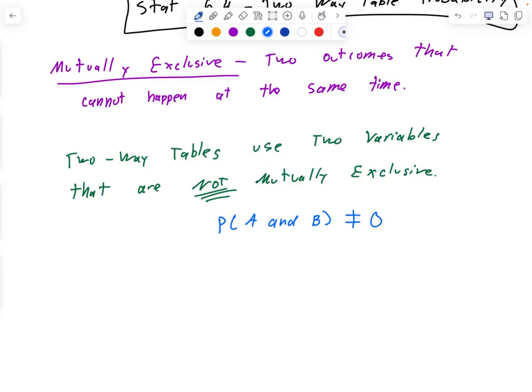So in the do now question, it was talking about skateboards and riding a bike. Bikes and skateboards. Can you do both? You can't ride a skateboard and know how to ride a bike? It's not 50-50, it's just that they both can occur. Can you take a math class and take an ELA class? Yes. Can you be a 12th grader and be female? So these are the type of questions that we're going to be asking on the two-way tables.